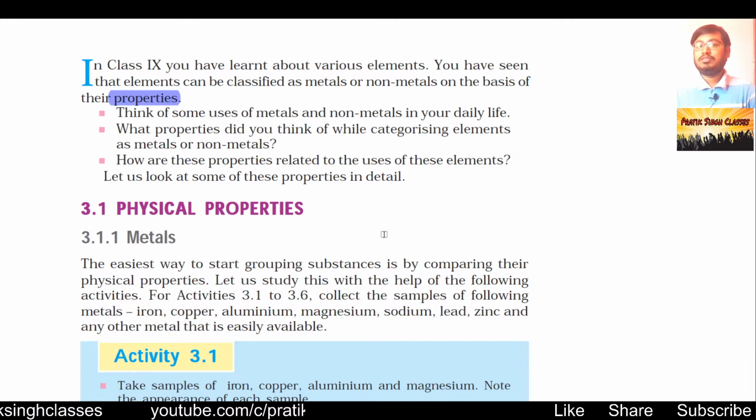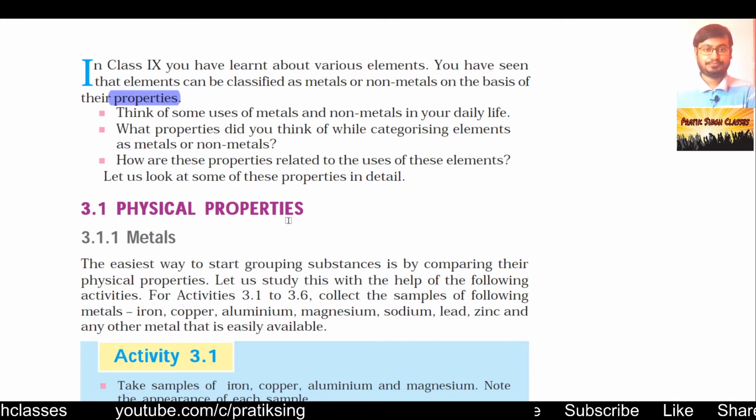Let me say one more thing: please purchase a periodic table from the market, and stick it to your study table or in front of the study table, so that whenever you get time you will have a look at it, because it is too important for you now.